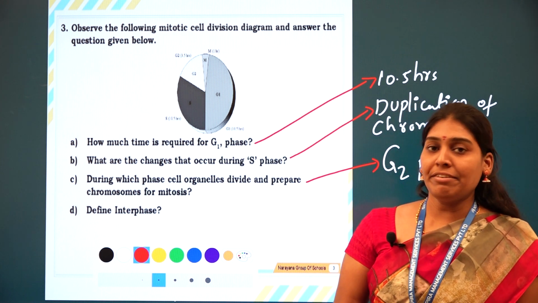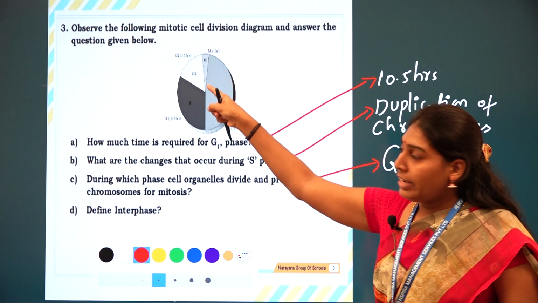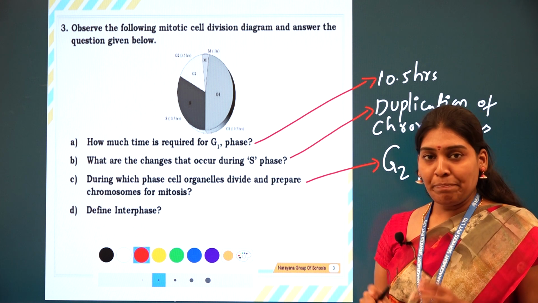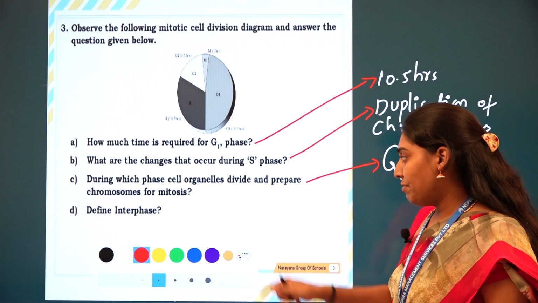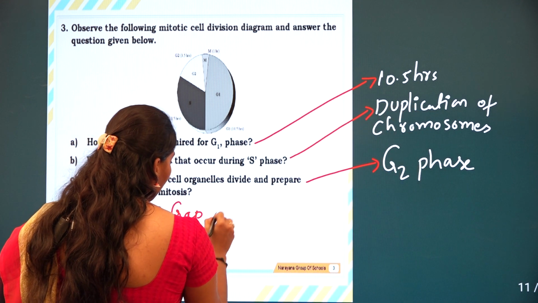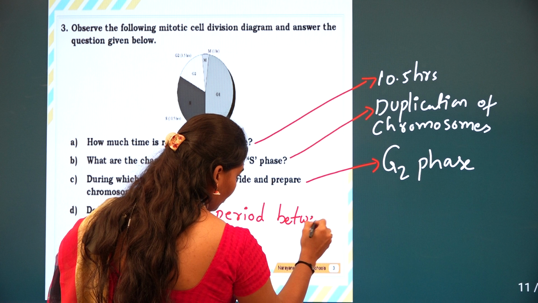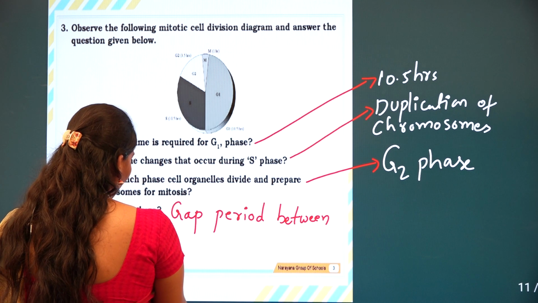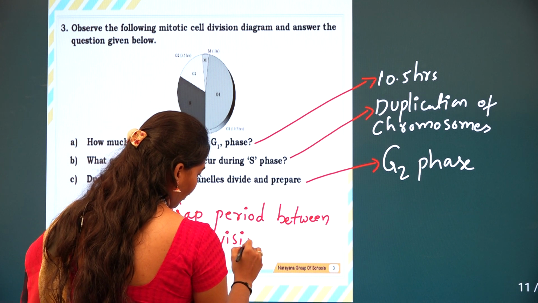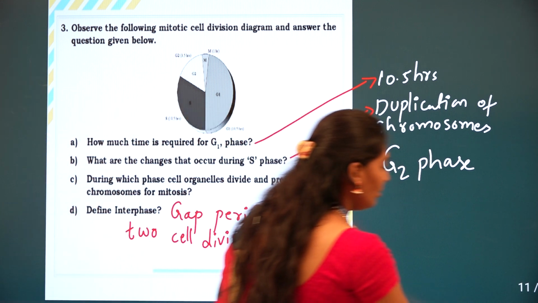When it comes to the final one here, define interphase. What is interphase? Here you can see the narrower one, the mitotic phase, which is between two cell divisions. There is a gap period that is called interphase. So the answer: the gap period between two cell divisions is called interphase. So let us go for the next question.